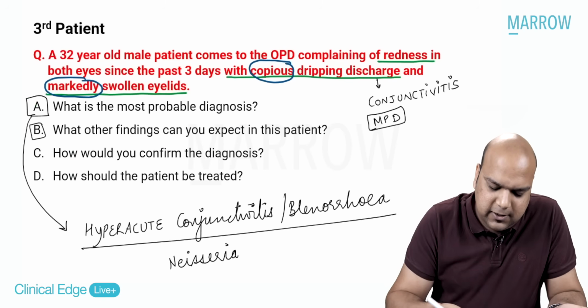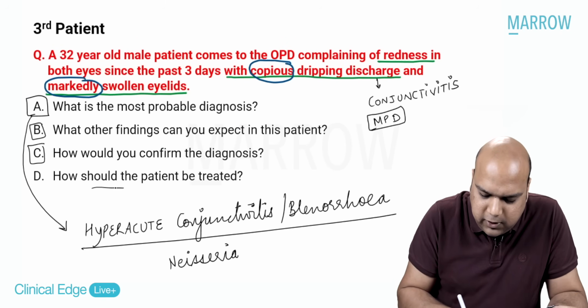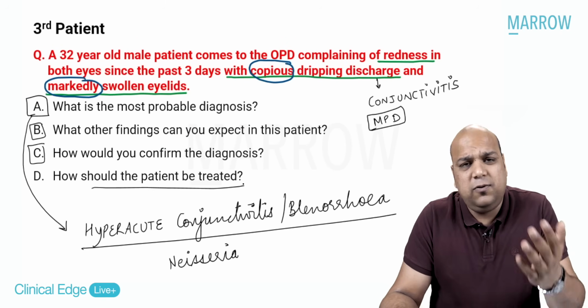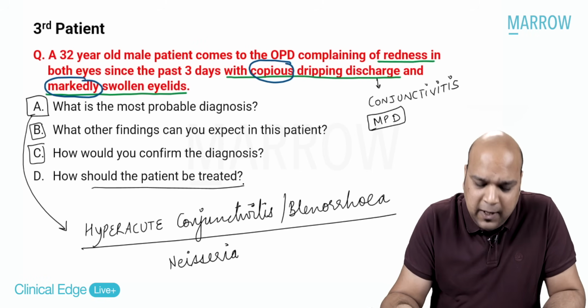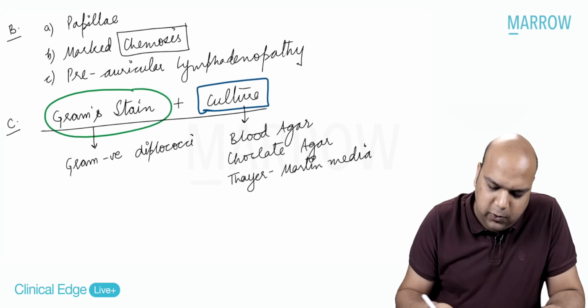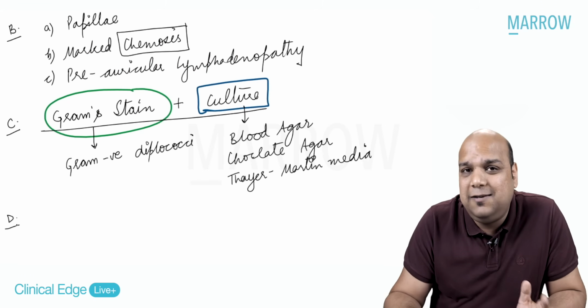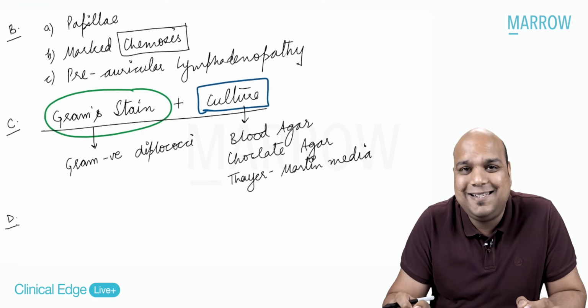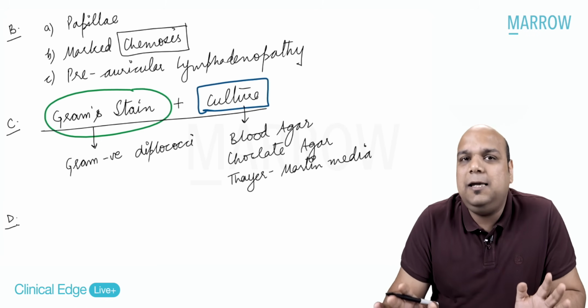Now, obviously, the next question that you should ask yourself is, how should the patient be treated? First you have seen, you have diagnosed, you have confirmed the diagnosis, and now you want to treat the patient. So how do you treat Neisseria? That's the question now. Neisseria is a severe infection. Even though it is in the eyelids only, we need to treat it systemically also.